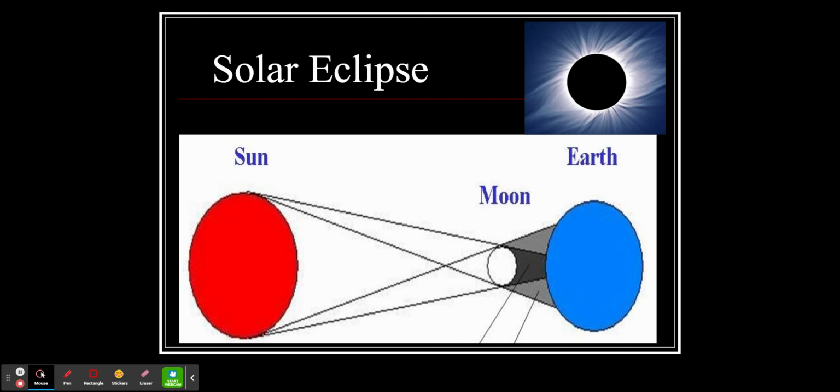Here's the diagram of the solar eclipse. You can see the picture of a solar eclipse in the upper right-hand corner. Here we have the sun, now obviously not to scale, and the moon casting its shadow, or the umbra, onto the Earth itself.